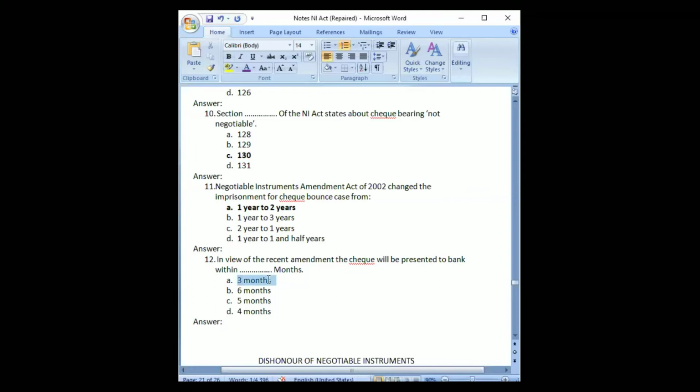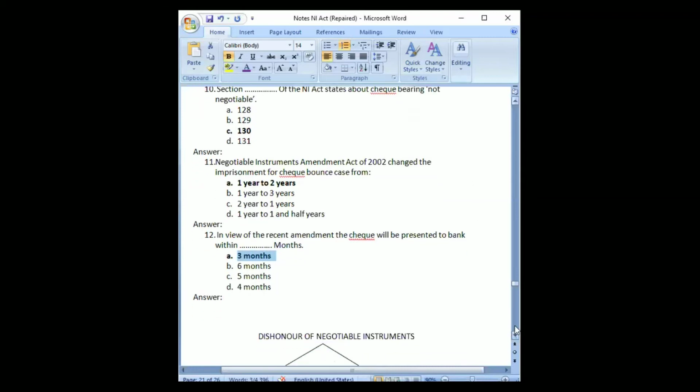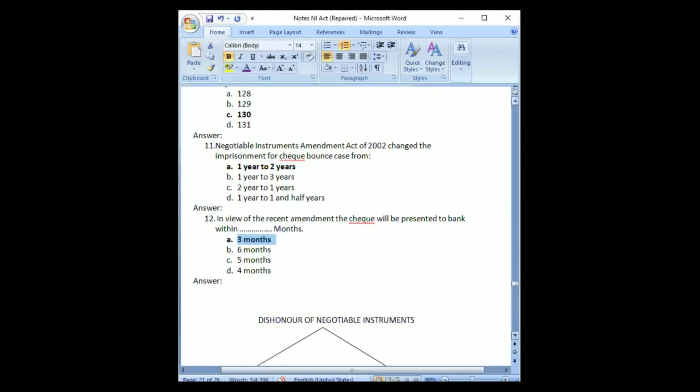So initially it was 6 months. Now it is made 3 months. And also initially check bounce used to be a civil offense. Now it is made criminal. Now again there are suggestions given that it should be made a civil offense again. But as of now, it is a criminal offense, 2 years fine, 2 years of imprisonment.